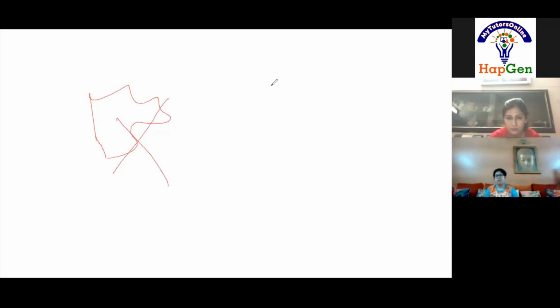Okay. Now let us start. Let's take an example. Is this a polygon or not? Yes, ma'am. It is a simple closed curve, and it is made up of line segments also. Now let us discuss polygons using this figure.